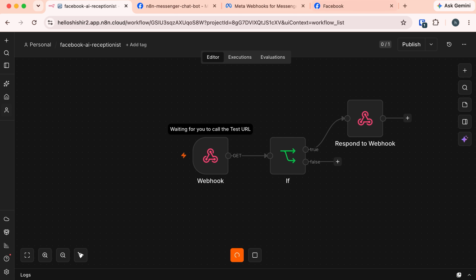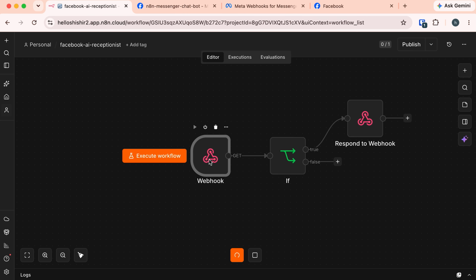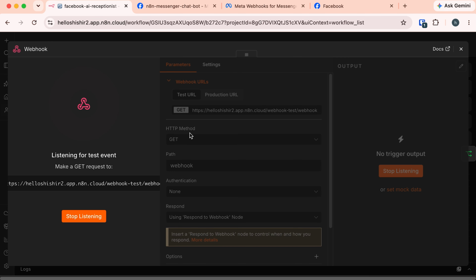This is because Facebook sent this message as a POST request, and right now our webhook accepts GET requests, and this GET request is only for verification. The actual user message will always be in the POST request. Let's update our webhook to receive them. Let's stop listening by clicking this button here.